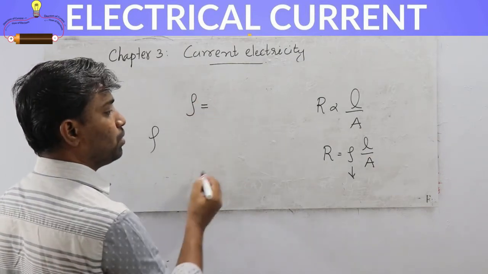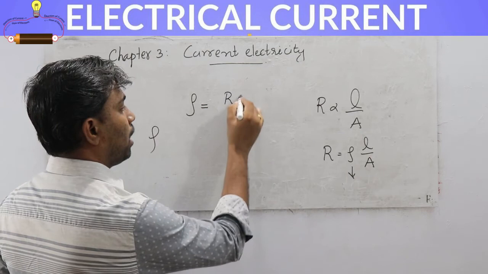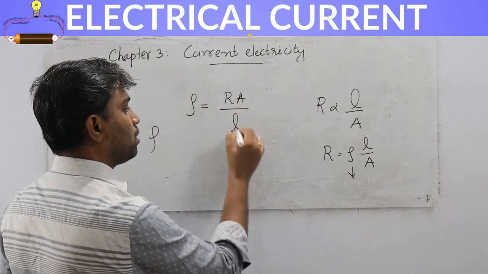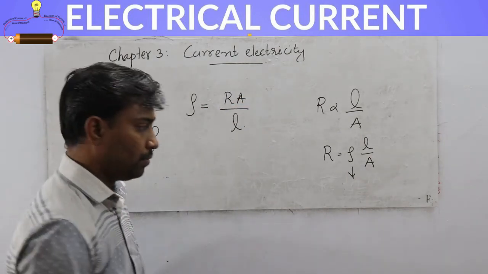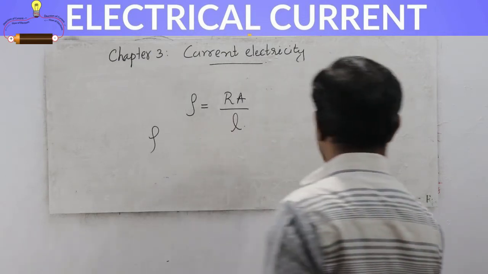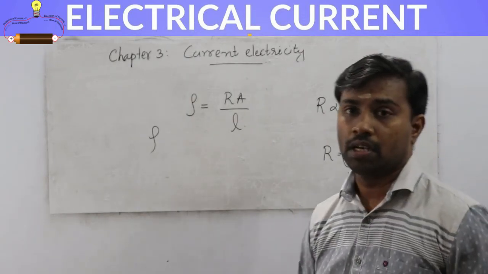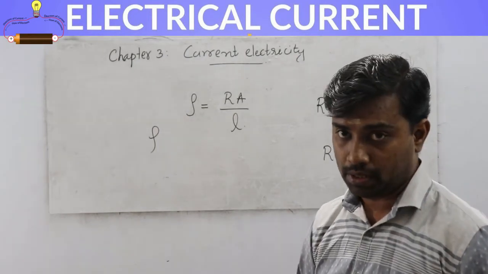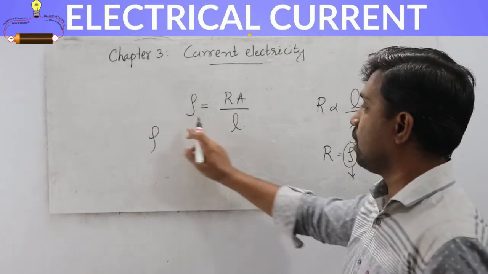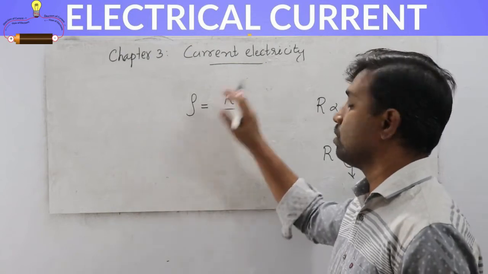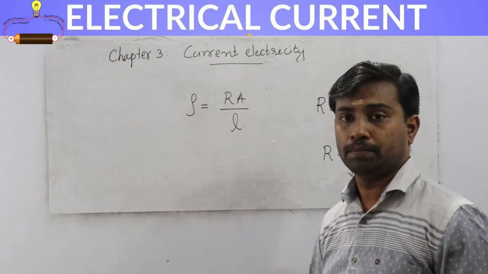Rho is equal to RA by L. Okay. So R is equal to rho L by A. So from here, rho is the specific resistance. We need to know what is specific resistance. From this equation I can write the specific resistance rho is equal to RA by L.